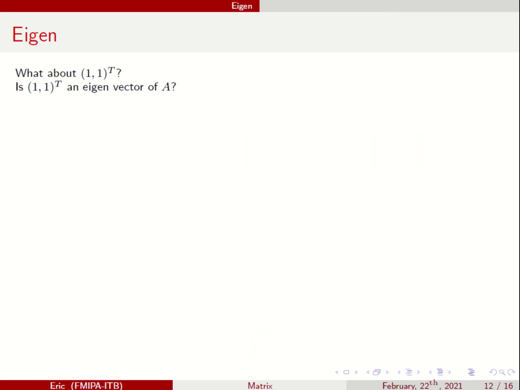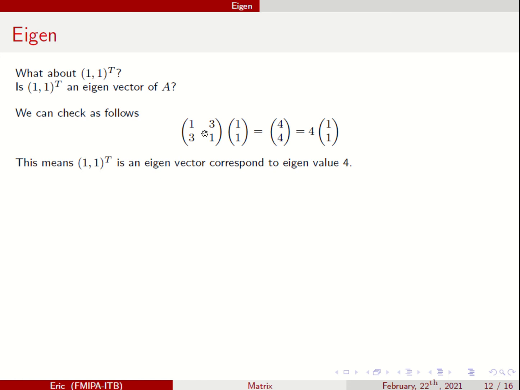And then what about (1, 1) transpose? Is this an eigenvector of A? If I multiply this, matrix 1, 3, 3, 1 times (1, 1), it will become (4, 4). And (4, 4) is 4 times (1, 1). Then (1, 1) is an eigenvector of this matrix with the eigenvalue 4. 4 is an eigenvalue, and (1, 1) is the eigenvector that corresponds to this eigenvalue.